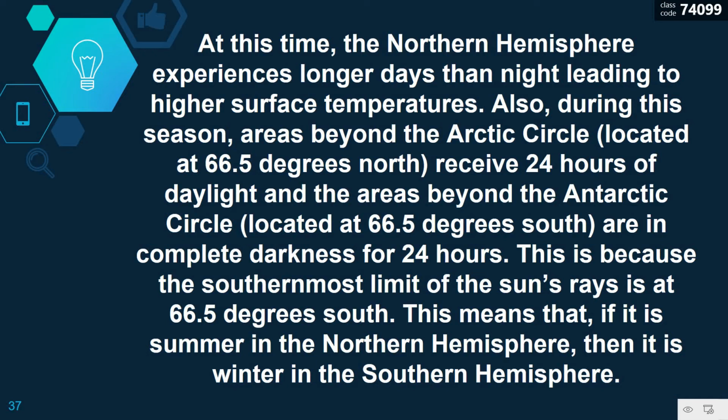Also, during this season, areas beyond the Arctic Circle, located at 66.5 degrees north, receive 24 hours of daylight, and the areas beyond the Antarctic Circle, located at 66.5 degrees south, are in complete darkness for 24 hours. This is because the southernmost limit of the sun's rays is at 66.5 degrees south. This means that if it is summer in the northern hemisphere, then it is winter in the southern hemisphere.